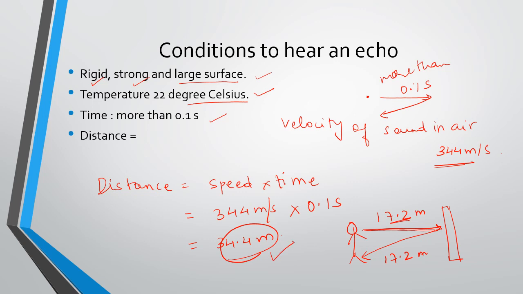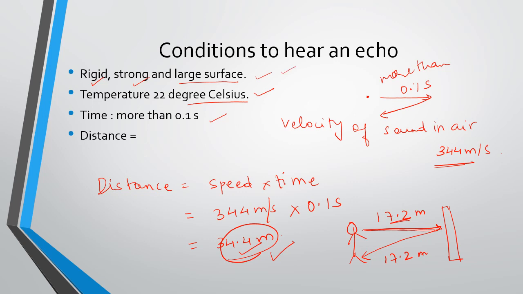So thus, to be able to hear a distinct echo, the reflecting surface should be at a minimum distance of half of the above, that is 17.2 meters. As the velocity of sound depends on the temperature of air, this distance also depends upon the temperature. I hope I'm clear with what is an echo. It is the repetition of the sound which takes place.